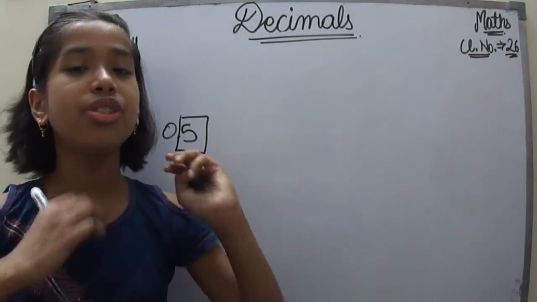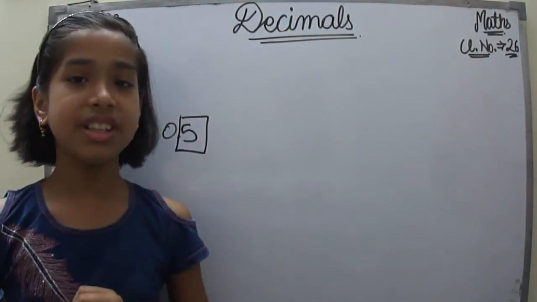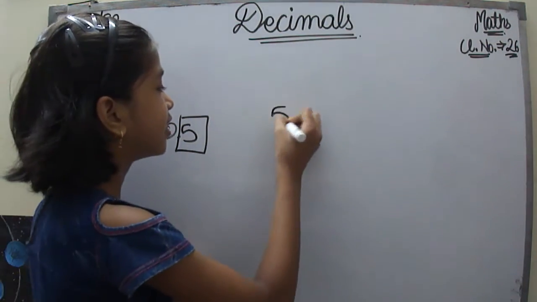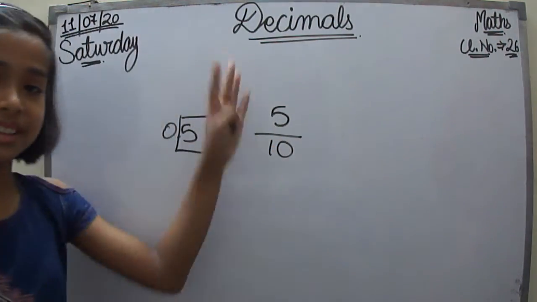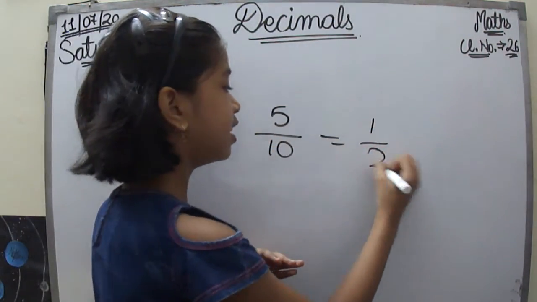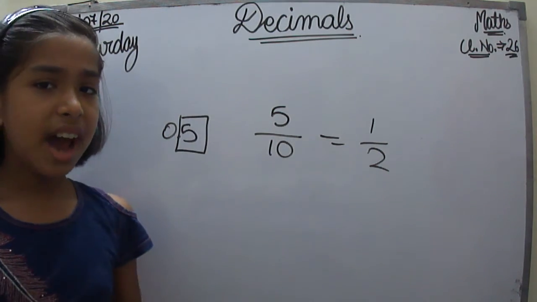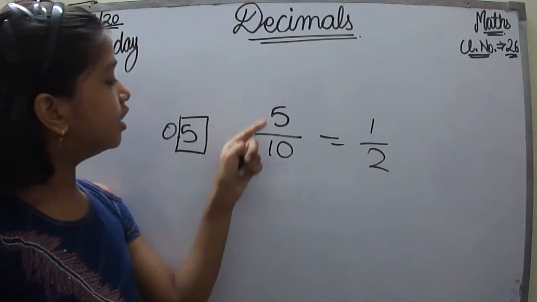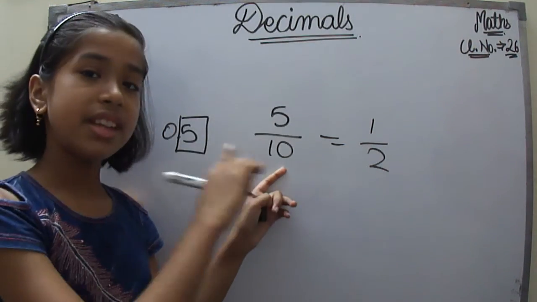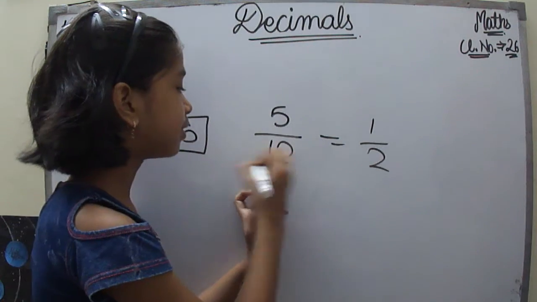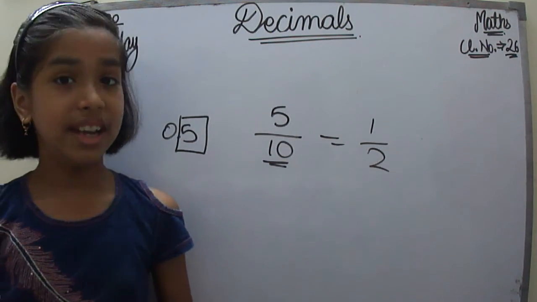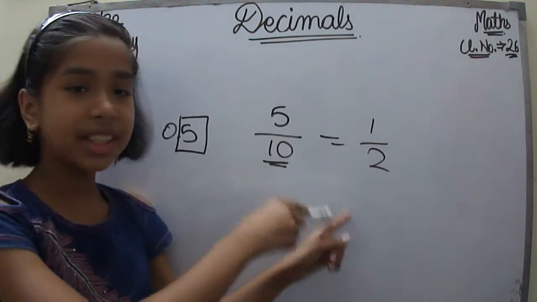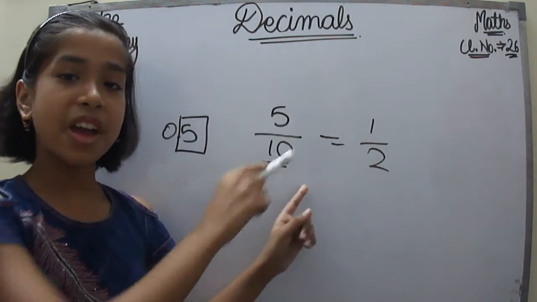So that means this is this much. Now if I want to represent it in fractions, how will I do that? Very simple. A fraction like this, and it could also be thought of like this. Now here can you see something very interesting, that this 10 is below the 5. The denominator is 10. Here, as you can see, it is starting with a 10. We can call it 5/10.